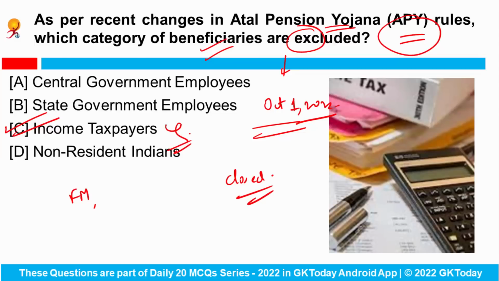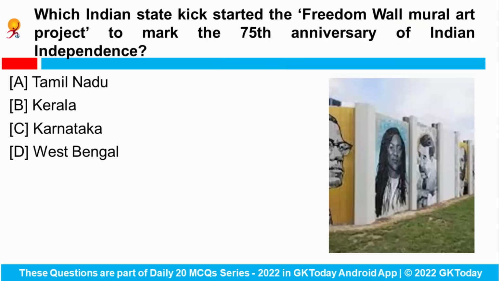Next is, which Indian state kick-started the Freedom Wall mural art project to mark the 75th anniversary of India's independence? So the Kerala Higher Education Ministry has formally inaugurated the Freedom Wall mural art project to mark the 75th anniversary of India's independence.